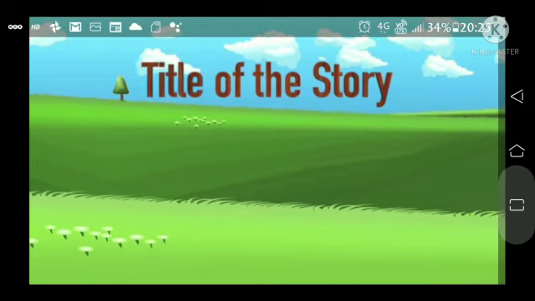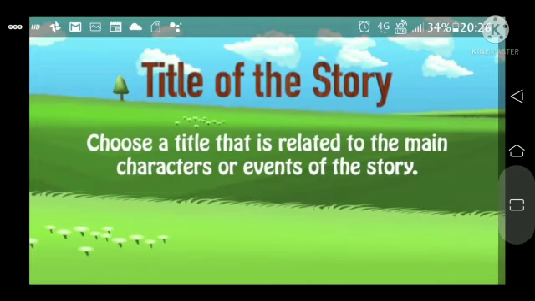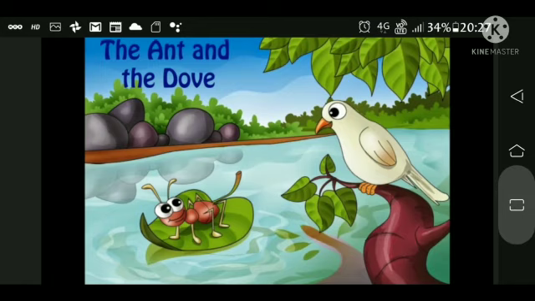Now, the title of the story should be a title that is related to the main characters or events of the story. So, students, story writing is an art. It is the oldest form of written composition. It is a work of imagination that is written in easily understandable grammatical structure.